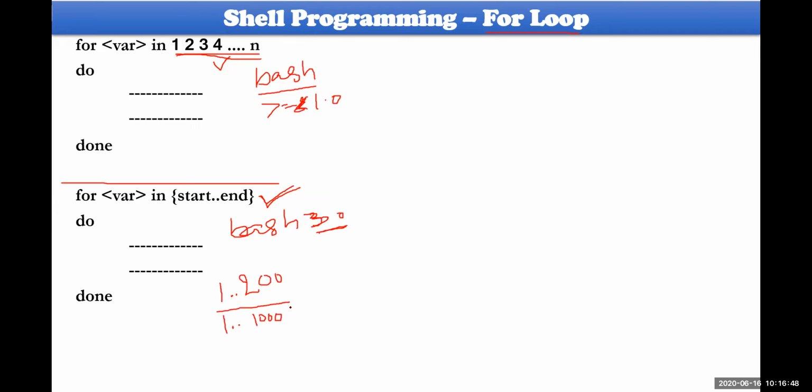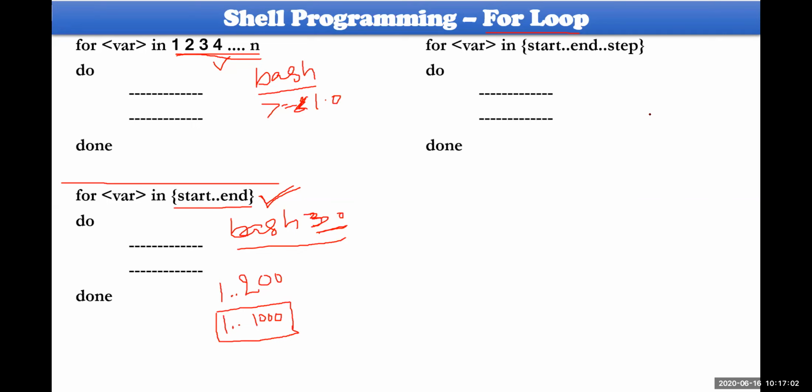So to avoid such human effort, it was introduced from bash 3.0 onwards, Bourne shell 3.0 onwards. And one more improvement came from 3.1 onwards. Here you have taken this particular kind of syntax. The variable is assigned to the start value.